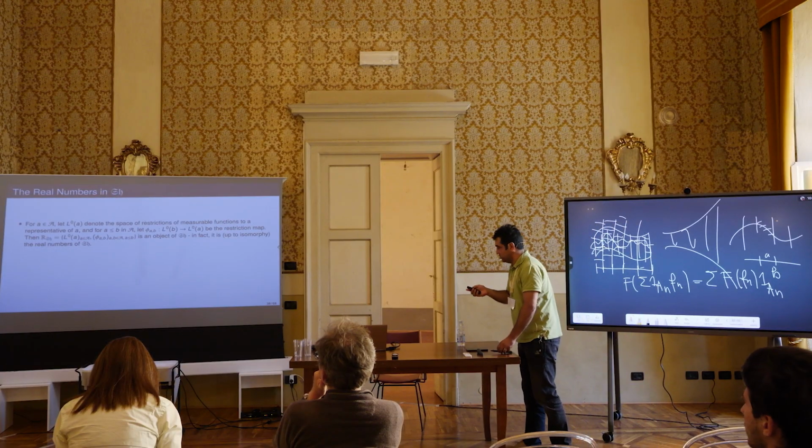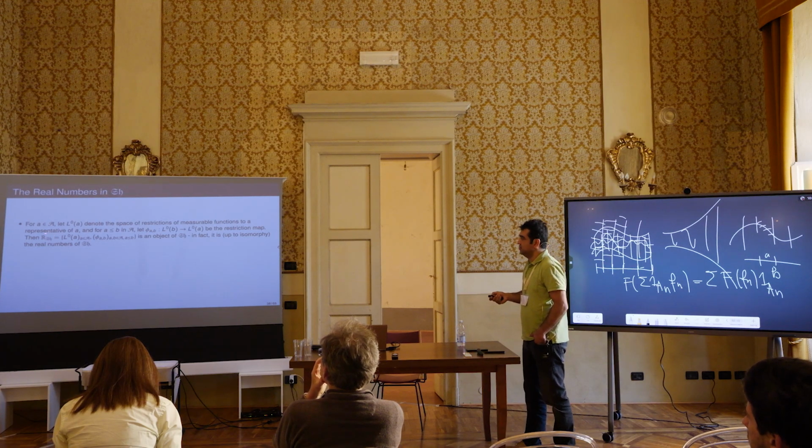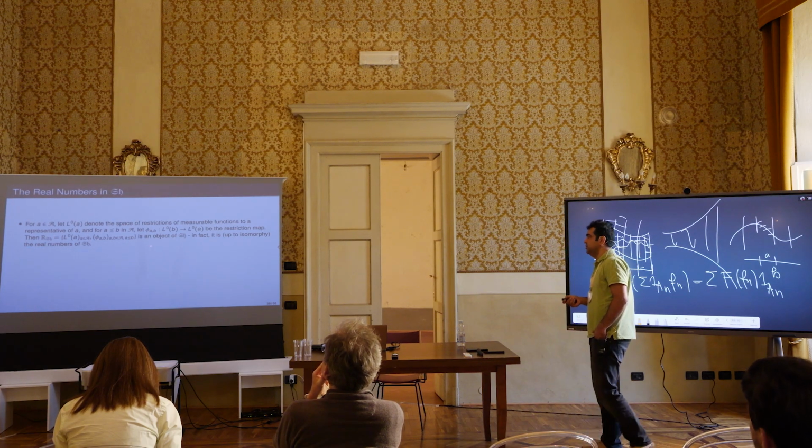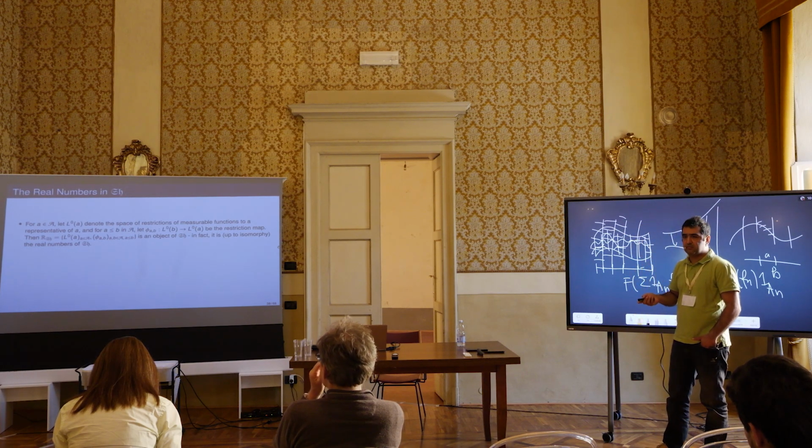With these restriction maps, one can show that indeed this is a sheaf in this topos. And this sheaf is a realization, or an interpretation, of the real numbers in this topos.